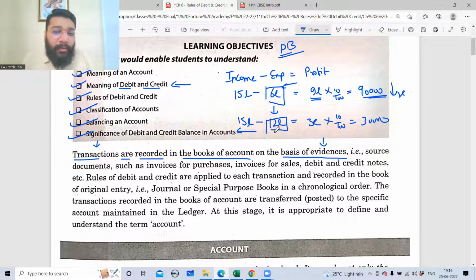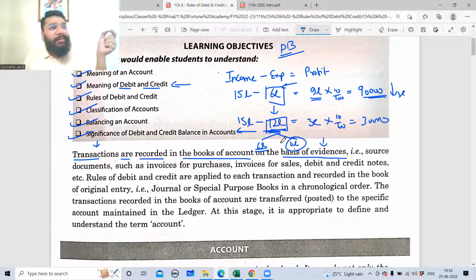If you're telling me there's a 12 lakh worth of expenditure done, boss, obviously you have to tell me the evidence for that. So this gentleman is producing the evidence for the 6 lakh rupees, and the balance 6 lakh he is unable to produce evidence for, which clearly means that it is a bogus transaction. It is a dummy transaction. Are you able to follow?